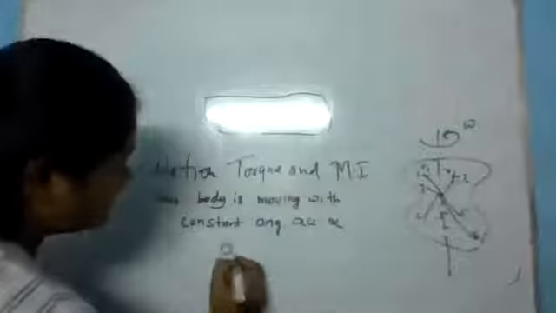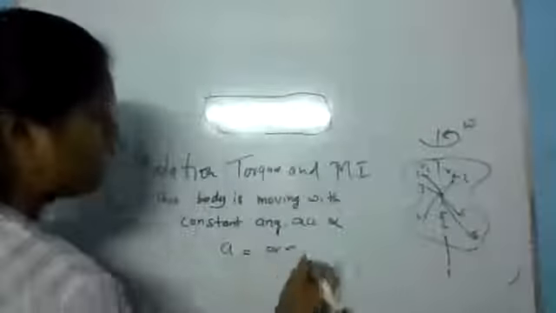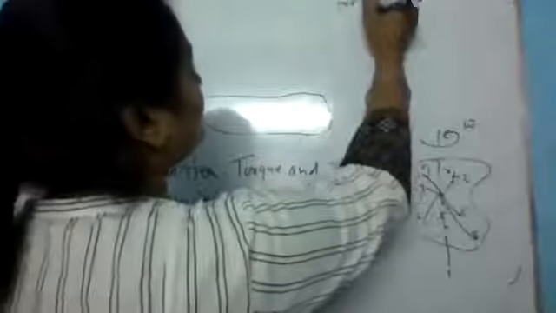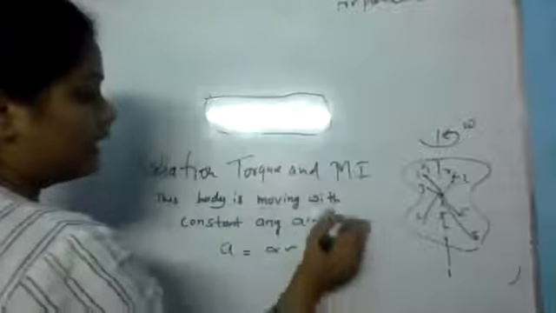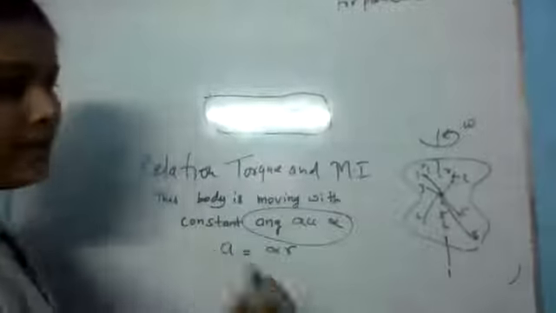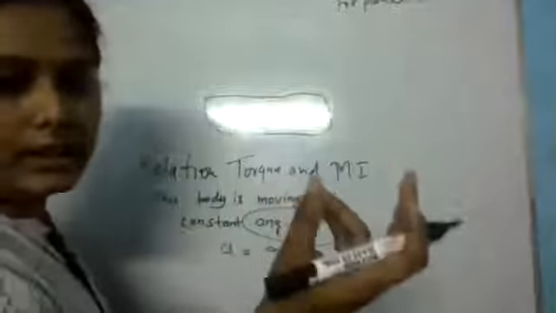So the relation is a equals alpha r. If I write for particle 1, here angular acceleration is constant, but linear acceleration is variable. Every particle has a different linear acceleration: a1, a2, a3. So for particle 1, I can write a1 equals alpha r1, right?